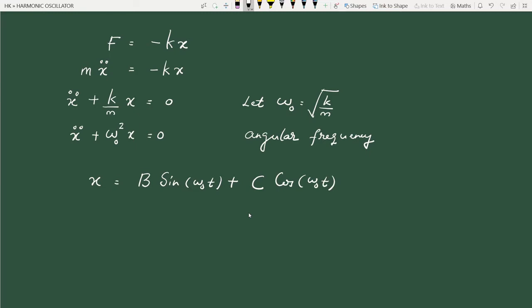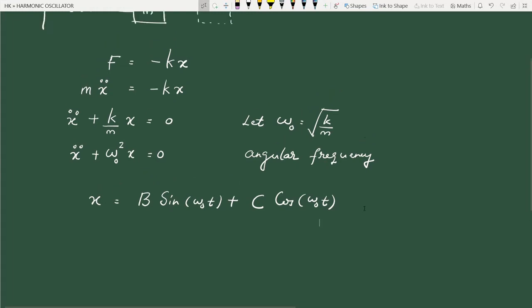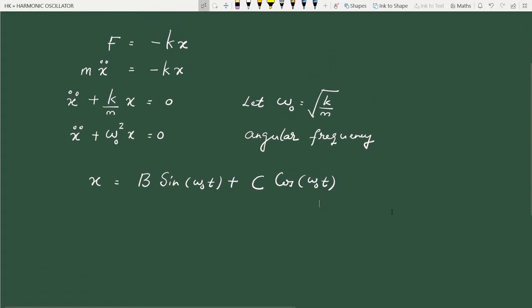So sine omega 0 t can be a solution, cos omega 0 t can be a solution. So a general solution can be a linear combination of these two. So this much we have studied as an application of Newton's laws of motion. So this is clear.